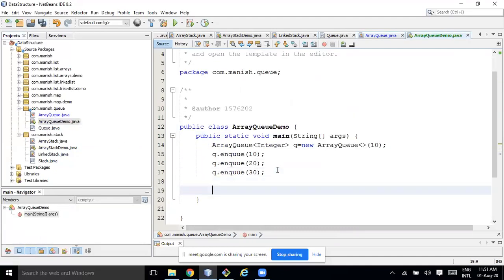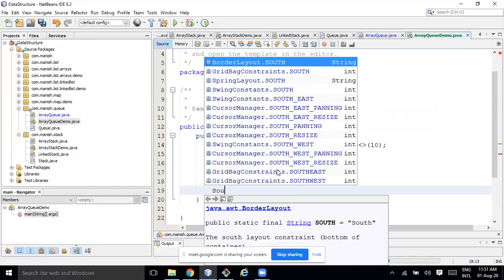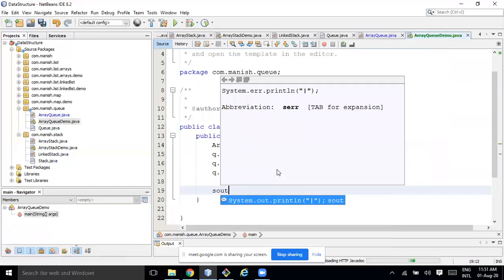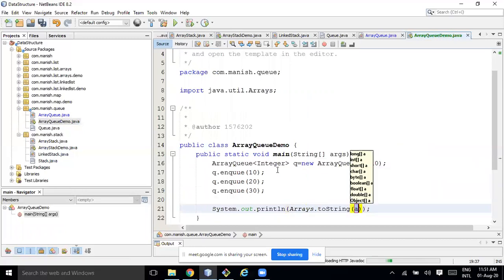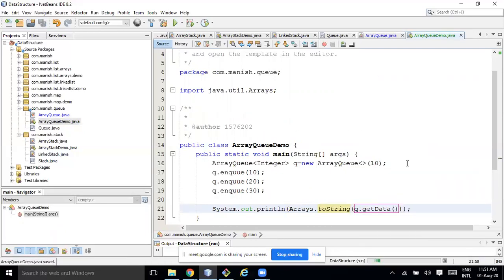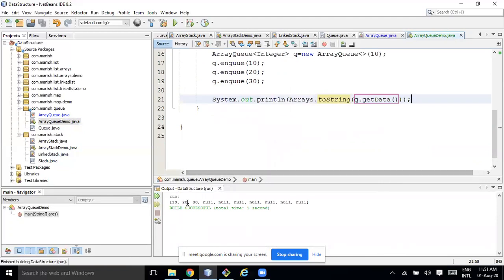So here, Arrays dot toString. Here you can write q dot getData. Let me try to run it. 10, 20, 30.